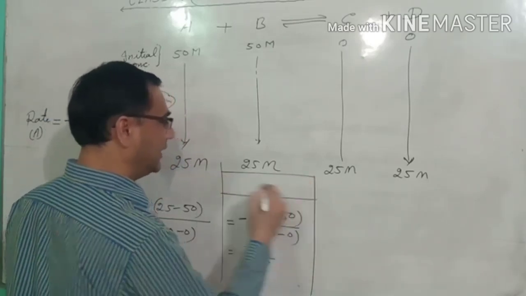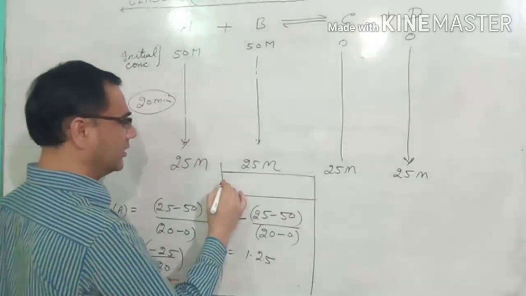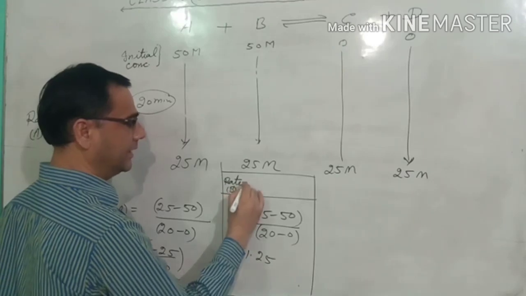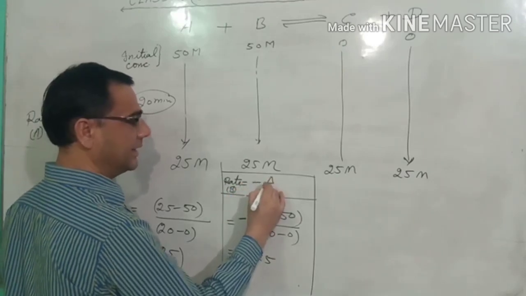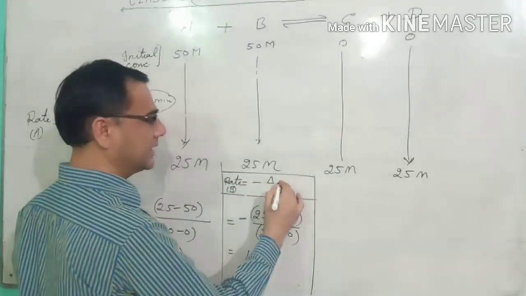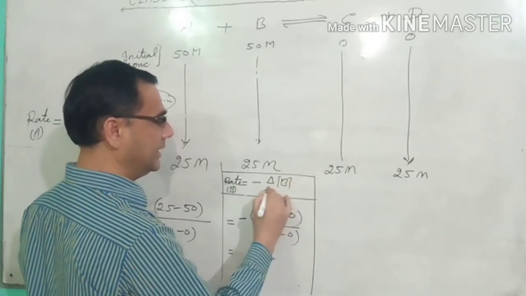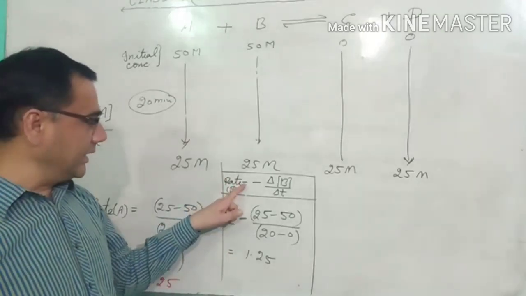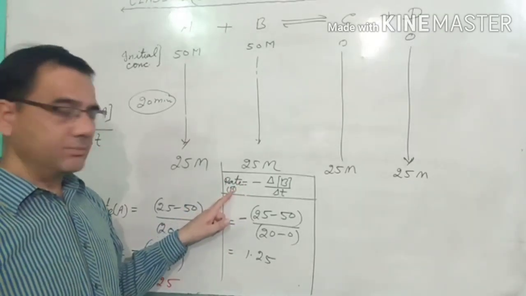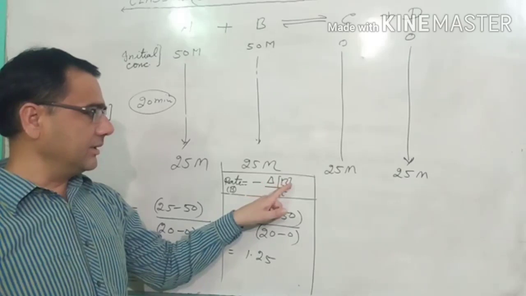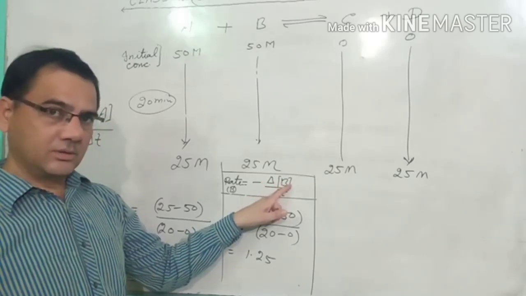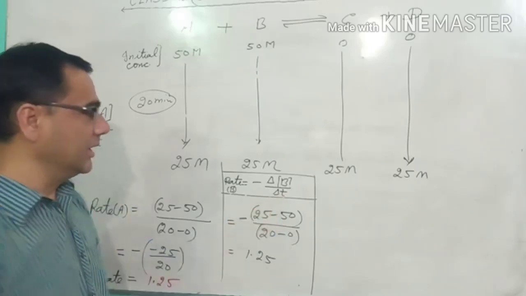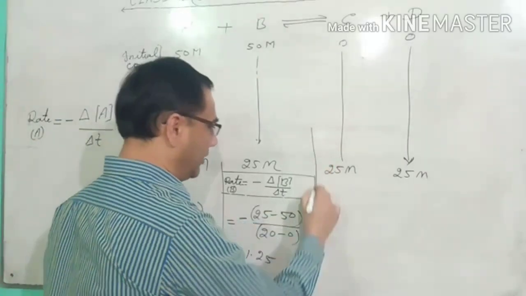The general formula for the reactant B is rate in terms of B equals minus delta B upon delta T, where delta means change in concentration, B is the concentration, and delta T is the time taken for the change. Now this is all about the reactants.